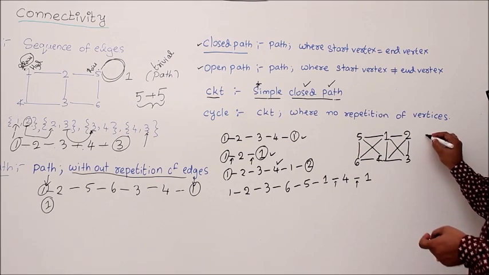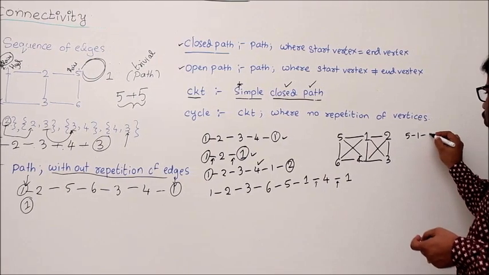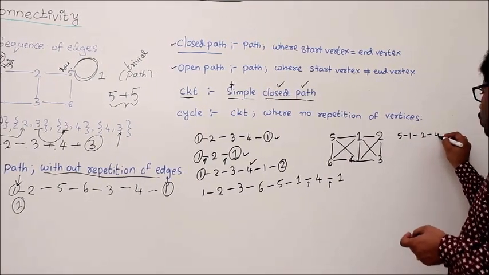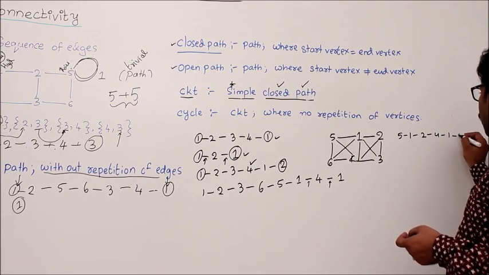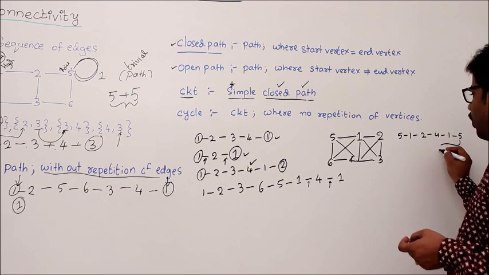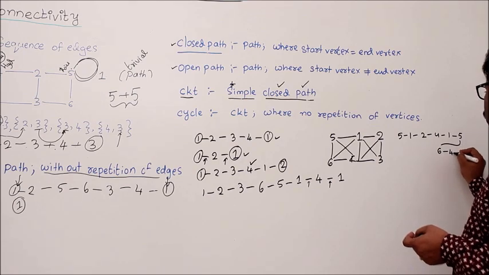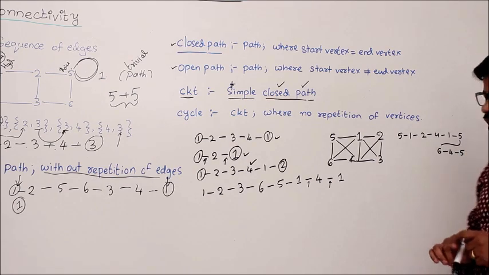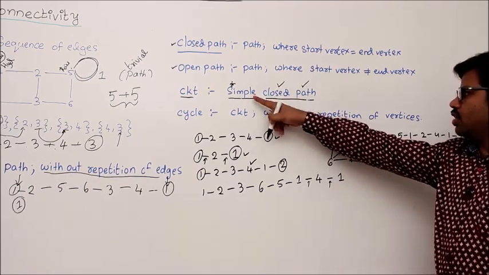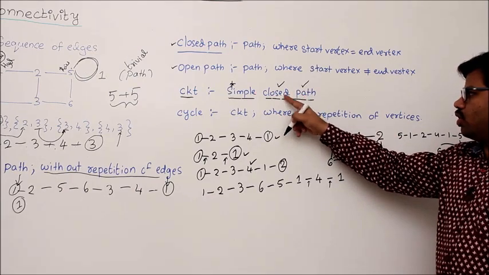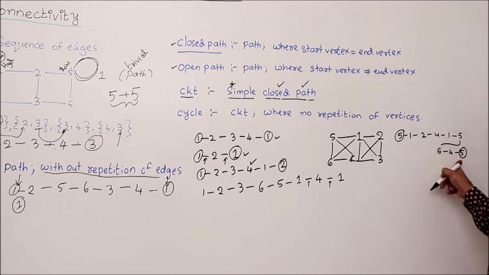I'll give you a path: 5 to 1, 1 to 2, and 2 to 4, and 4 to 1, and 1 to 5, then 5 to 6, and 6 to 4, 4 to 5. I have given some path. Is it a circuit is the question. We'll see. First step, for it to be a circuit, a simple closed path, it should be a closed path where starting should be equal to ending. Perfect. 5 equals 5.